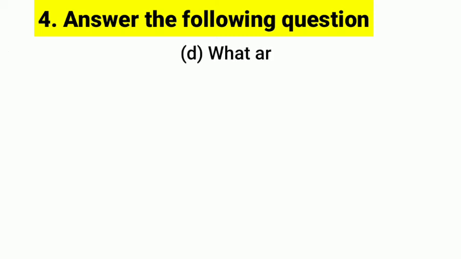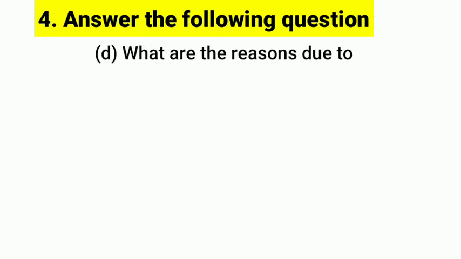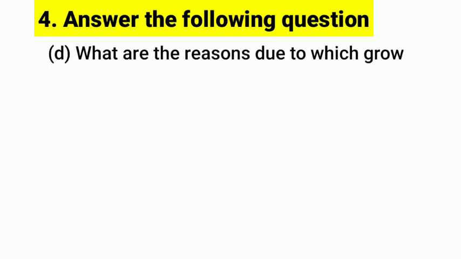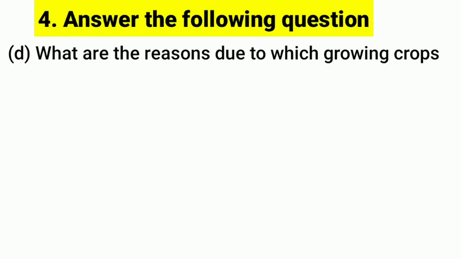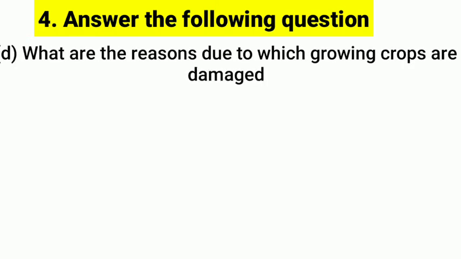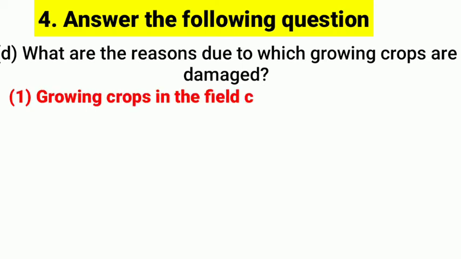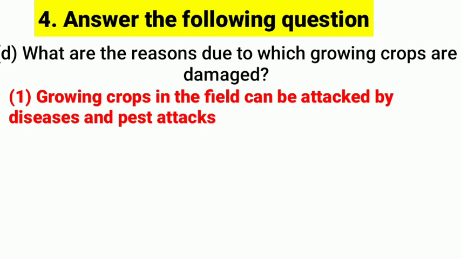As d, what are the reasons due to which growing crops are damaged? See the answer. Growing crops in the field can be attacked by diseases and pests.